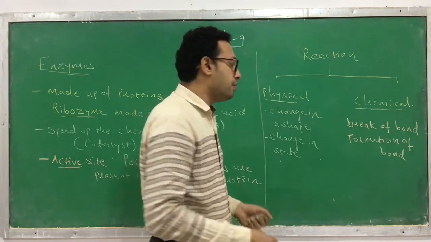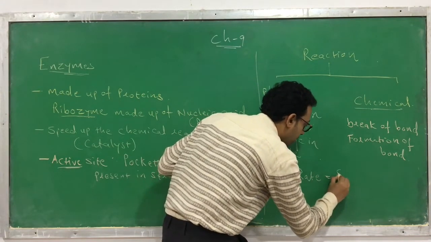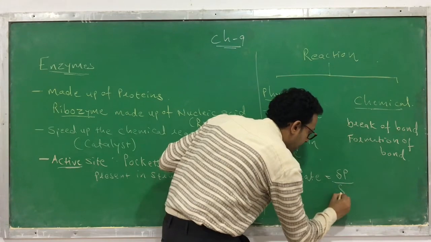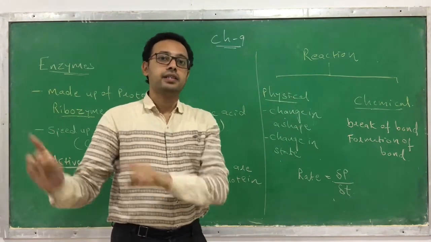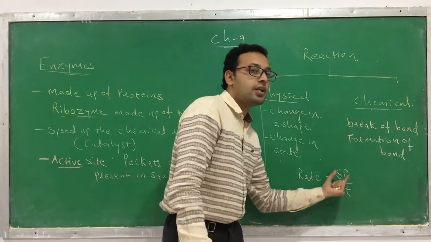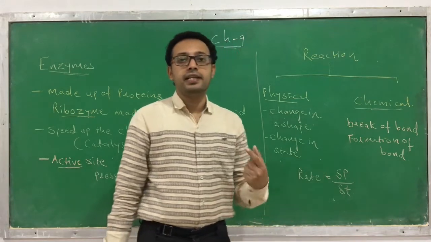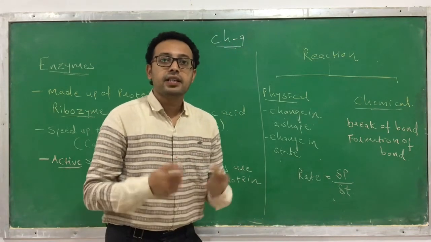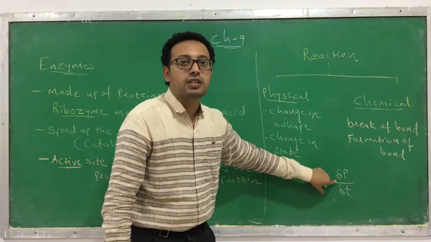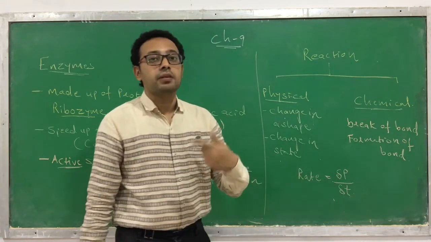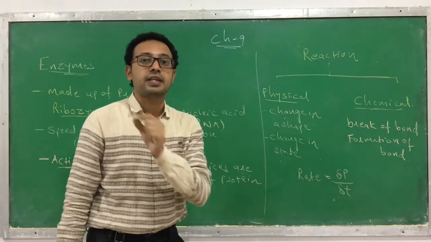So how can the rate be measured? The rate of a chemical reaction can be measured by this equation, delta P by delta T. The rate of any chemical reaction can be measured by the equation delta P by delta T. How would you define the rate? Rate means the change in the product, or the formation of product, per unit time. This is called the rate of a reaction or rate of a chemical reaction.